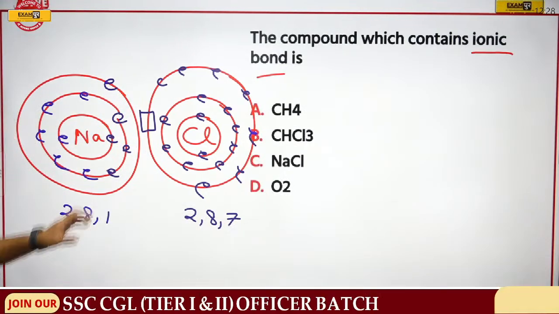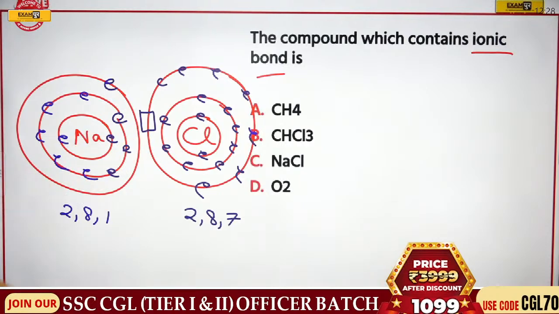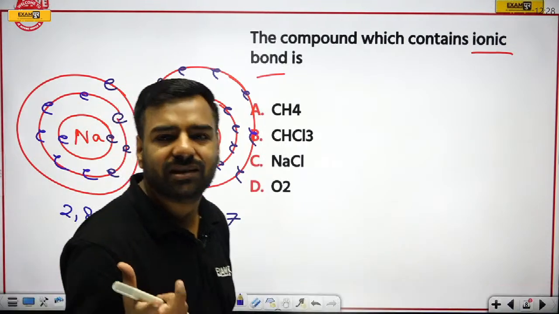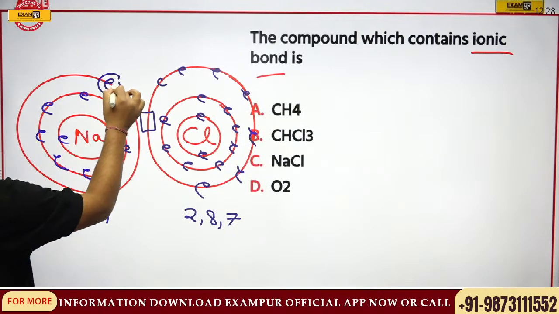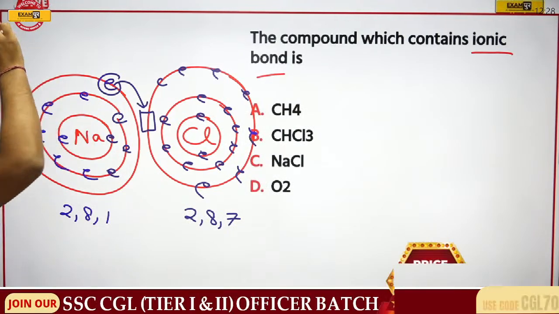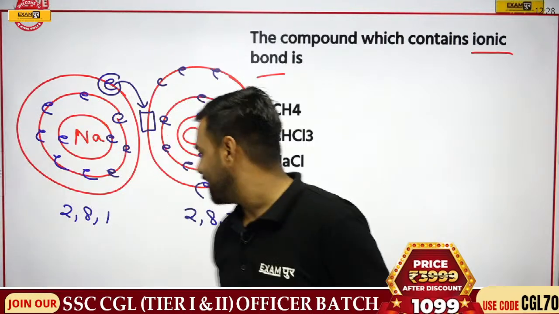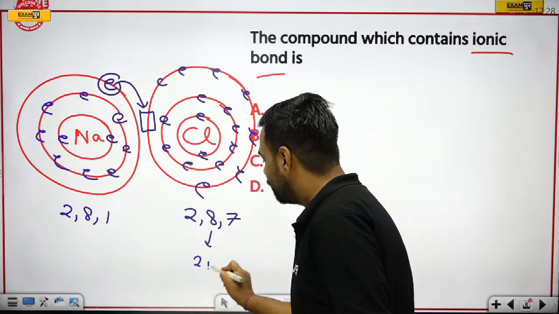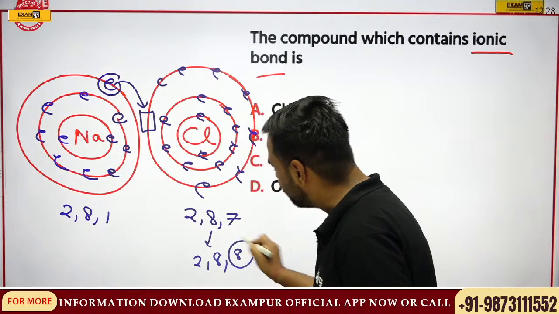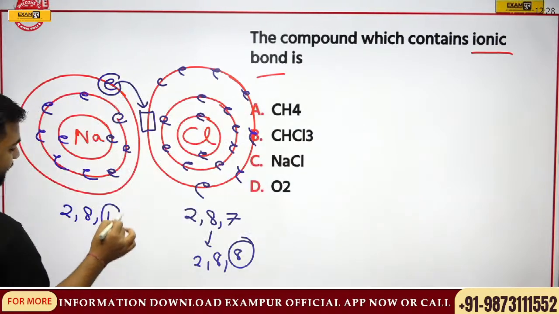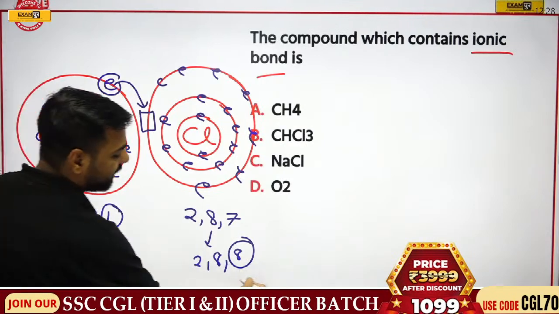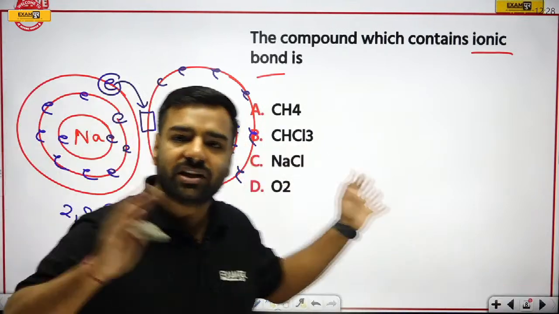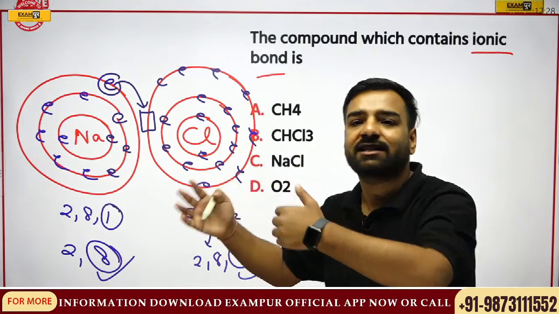So what happened? It was requiring the electron. So sodium told, do you want electron? Please take the electron so that I can be stable. So this is doing what? It is giving its electron to this guy, that is chlorine. So this chlorine will now have the configuration 2, 8, 8. Just have a look. Outermost shell is complete. In the similar manner, since it has given the electron, it will be 2, 8. It is complete. So both of them are actually now stable by sharing the electrons. Sorry, by transferring the electrons.